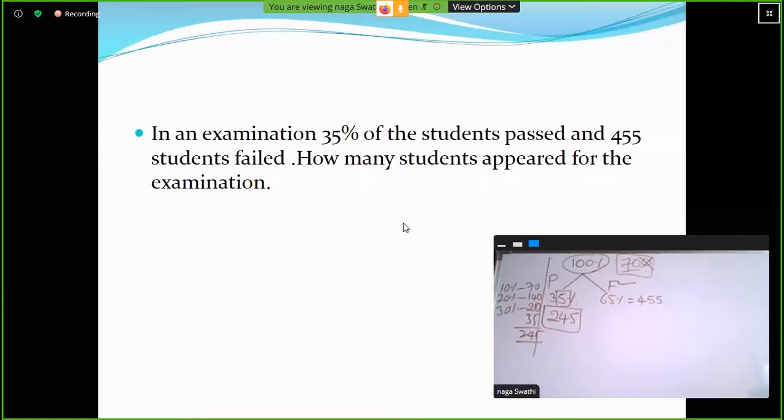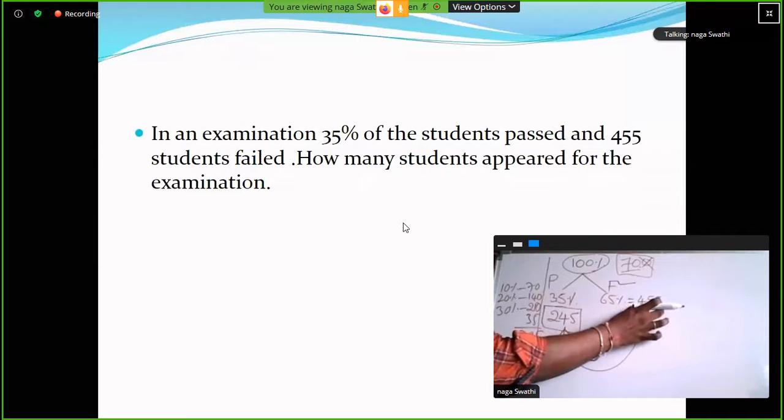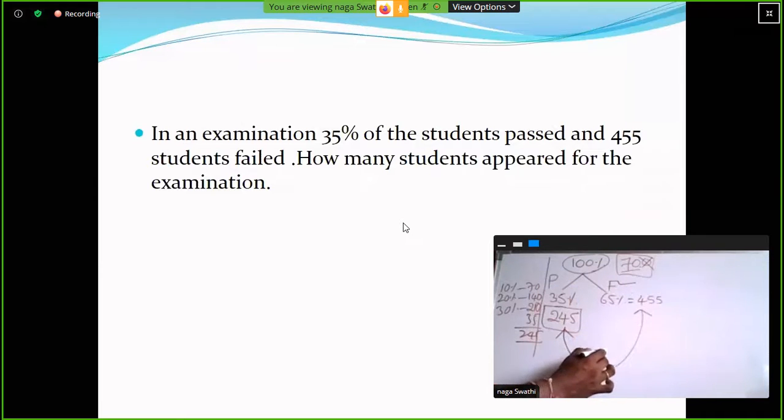So how many students passed? 245. How many students failed? 455. Failed students percentage is 65, passed students percentage is 35. So my next question is based on this. Find the difference between passed students and failed students. How many students? These two values, so 455 minus 245. How much is it? 210.